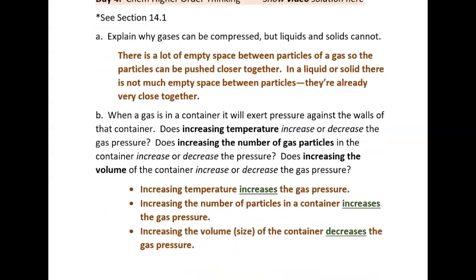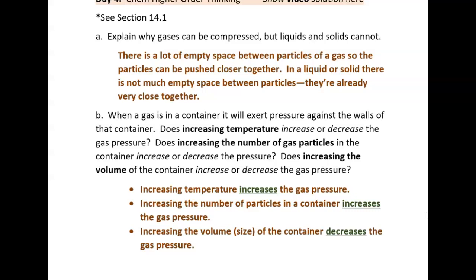Answer to the first one. Increasing the temperature increases the gas pressure. You increase the temperature of the gas particles, that means that the average kinetic energy of those particles has increased. With increased kinetic energy, that means the particles are moving around much more in the container. With all that extra motion of the particles, more of them will strike the sides of the container, exerting pressure.